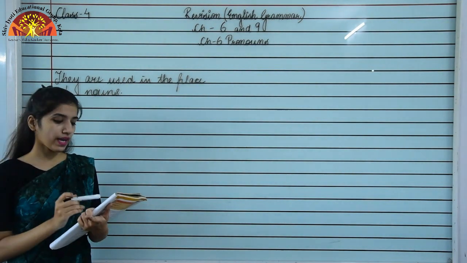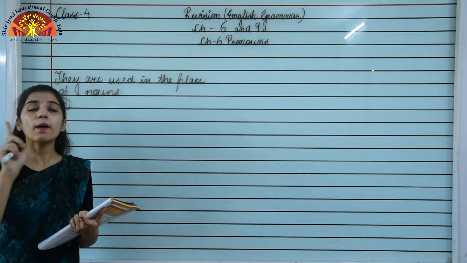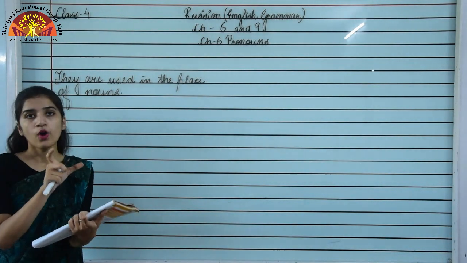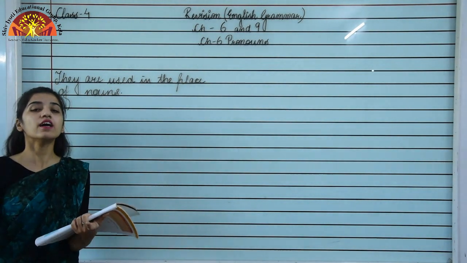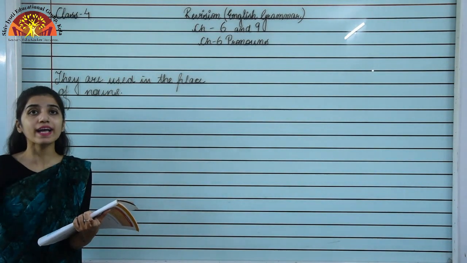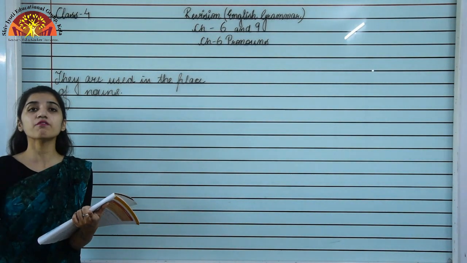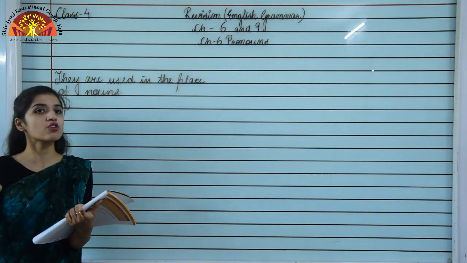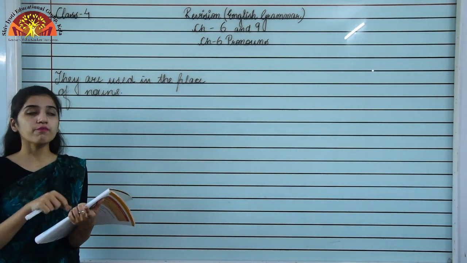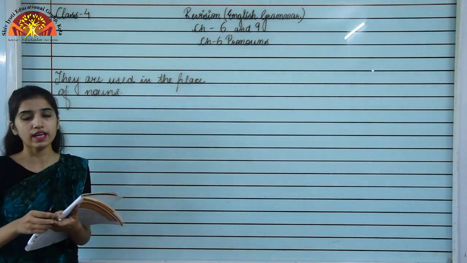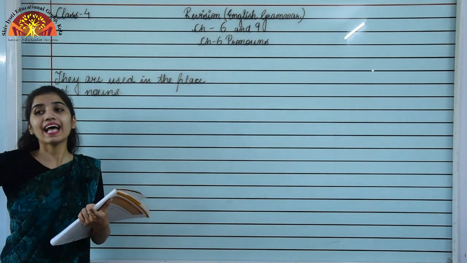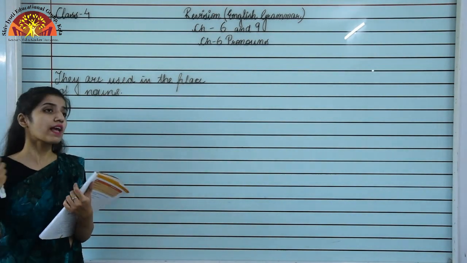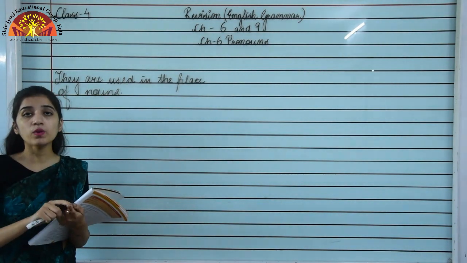A pronoun. Okay, and one more pronoun is there. A beautiful purse, it's a noun. Okay, but when we are using it twice in the sentence, that time we used it in the place of the purse. Okay, we used it in its place. Okay, so that is why she and it are what? Pronouns. So there are so many examples of pronoun, like what?